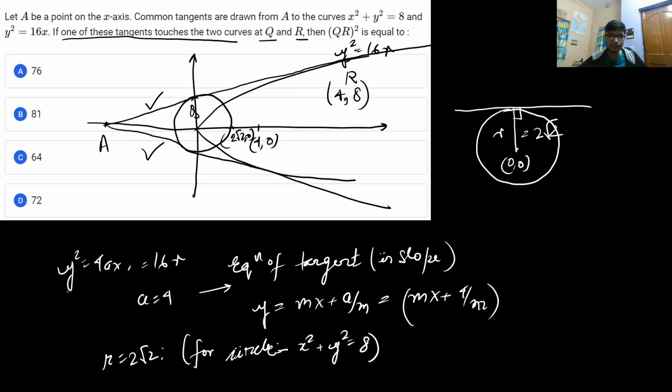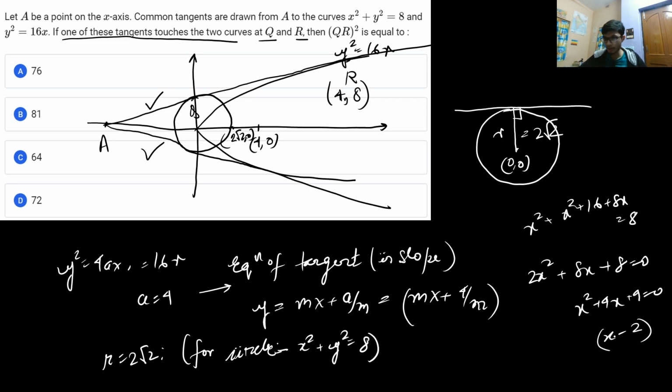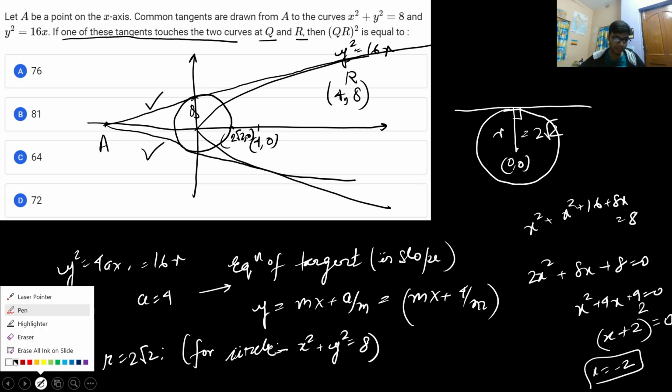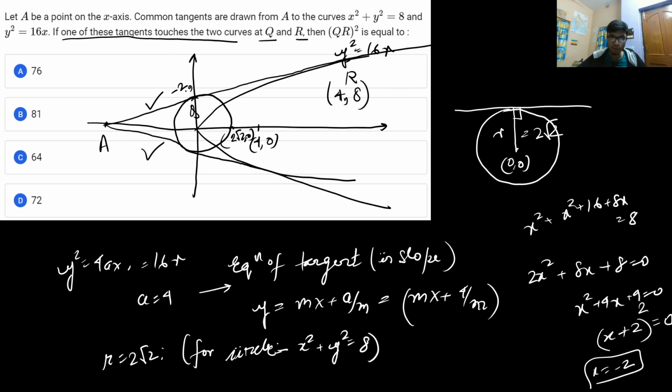And similarly for the circle, if you solve for the circle, that is x square plus 16 plus 8x is equal to 8. So you will get 2x square plus 8x plus 8 is equal to 0. From here, x square plus 4x plus 4 is equal to 0. So from here, (x plus 2) whole square is equal to 0. I do assume that I have solved it correctly. So x is equal to minus 2. That means the coordinate of point Q will be minus 2 comma 2.